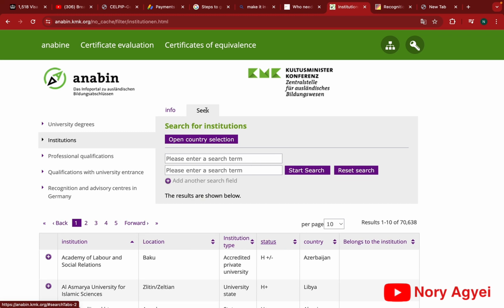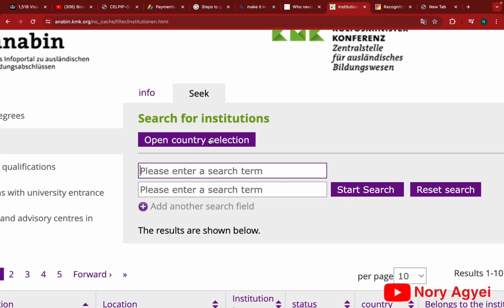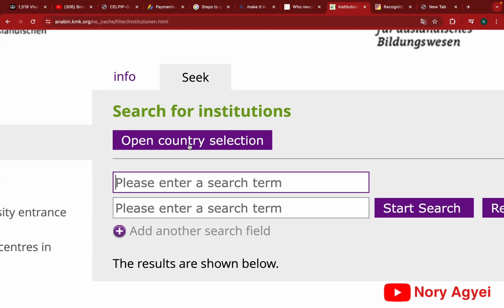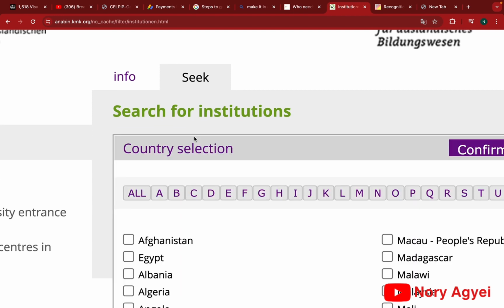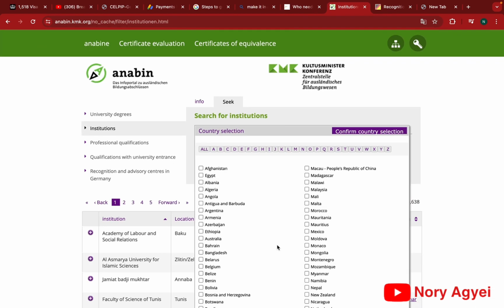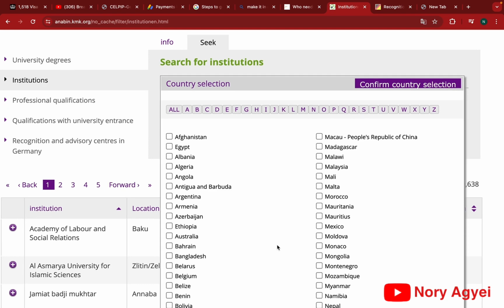So now let's go on to do the check. You go to seek or search, and you can see that it has some filter sections where you can put in your search term and it's going to filter. It has this part that says open country selection, right? So you click there and then select your country. When you click, it's going to give you a lot of countries to select from. So you go through and select the country that you are from.